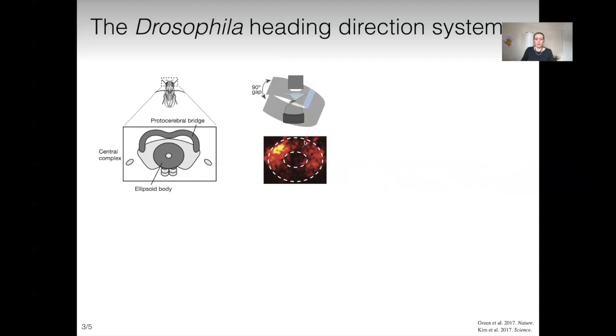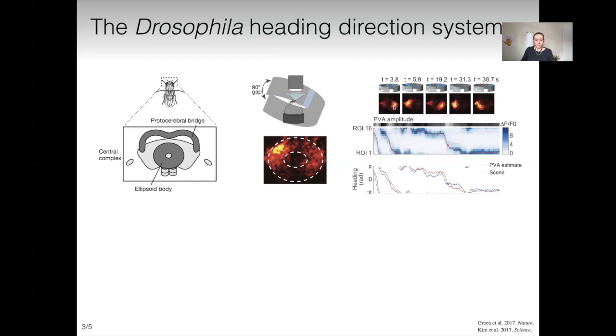This animal has a brain region, the so-called ellipsoid body, which represents its heading direction or spatial orientation as a bump of neural activity. A typical experiment is to place the fly in a virtual arena on a cushioned ball that is able to move the visual scene. As the fly and the visual scene turn, so does the bump of activity, and it has been shown that the bump position is able to accurately track the orientation of the scene.